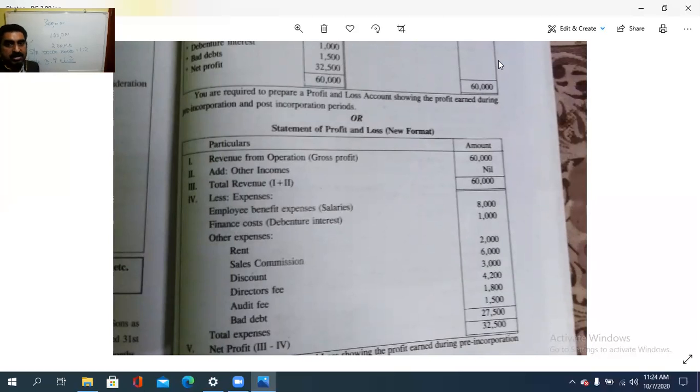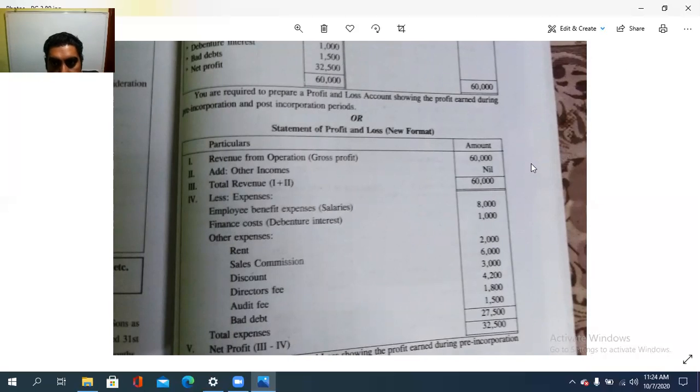See, revenue from operations and other income, you are aware of the format of how to prepare the statement of a company. So the total revenue is 60,000 and the total expenses is 27,500. Take the difference: 60,000 minus 27,500 is 32,500. Here also 32,500. In both cases, we need to apportion the items based on sales ratio or time ratio. Sales ratio is 1:2 and the time ratio is 1:3. Got it? So we will do it in that way.